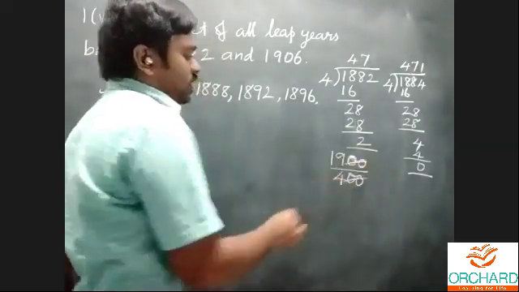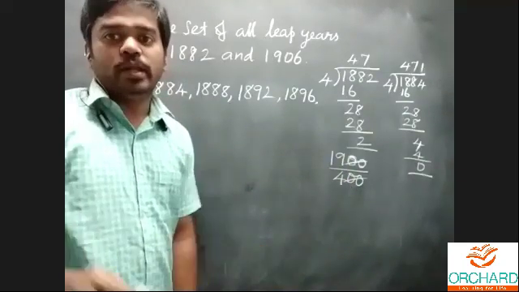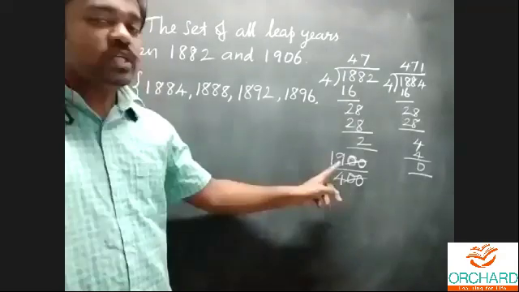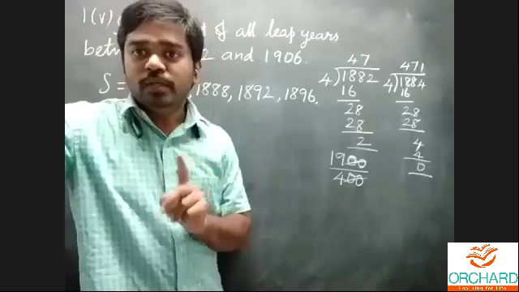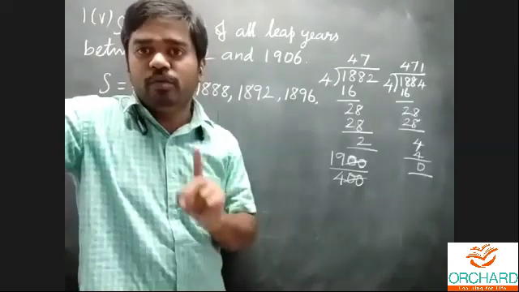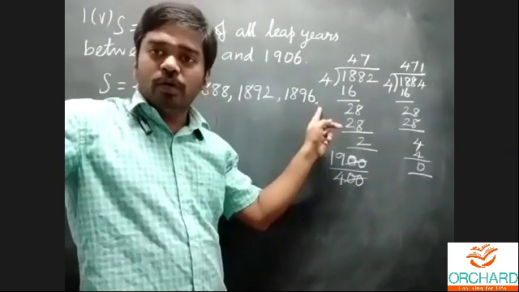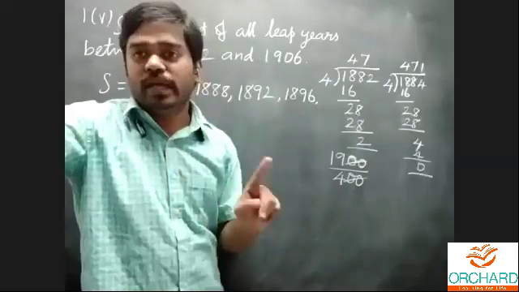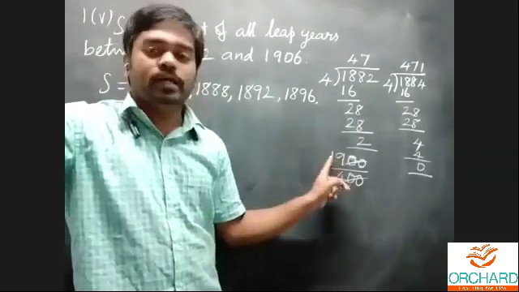For 1900, 19 divided by 4, is 19 exactly divisible by 4? No. It is not possible. Therefore, 1900 is not a leap year. Listen carefully, this is the only mistake many of you make. You simply add 4 and check, and think 1900 is also a leap year, but 1900 is not a leap year. Okay, keep it in your mind.